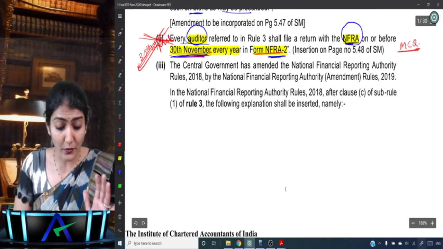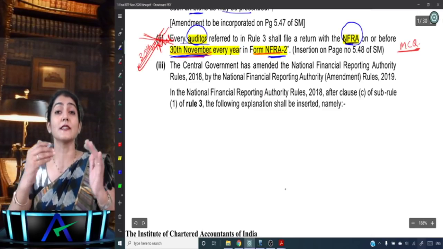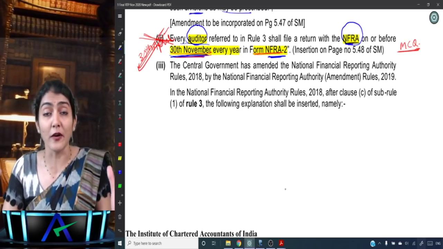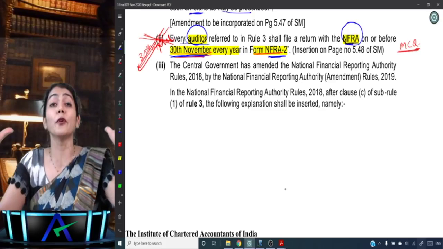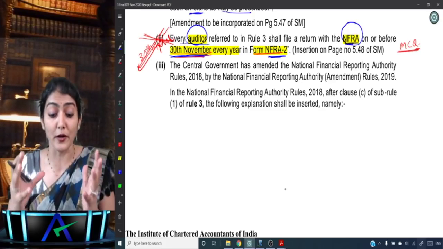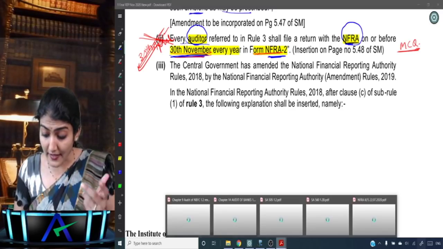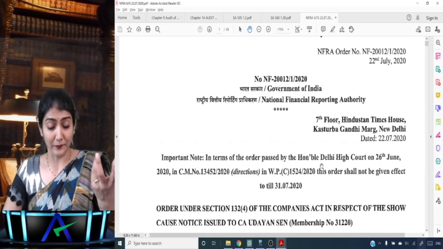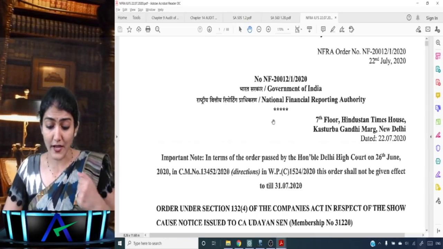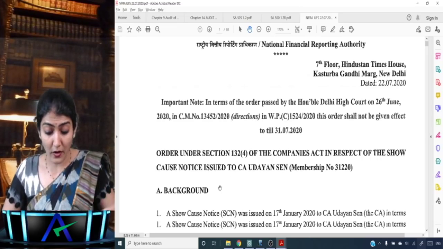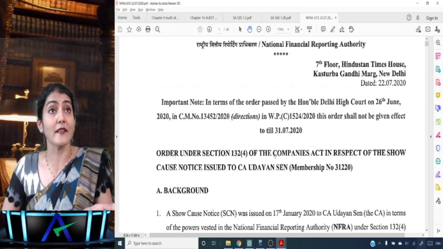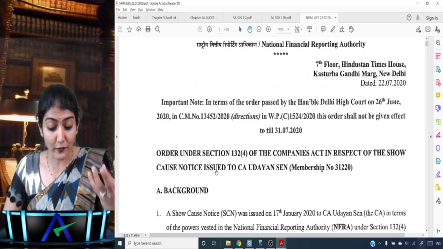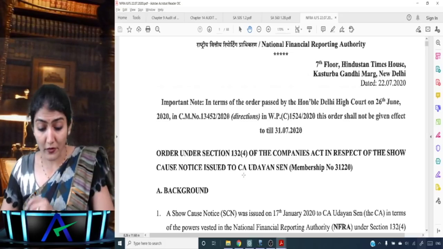Okay, right. And then we also have in section 132 the provisions regarding the applicability of NFRA: which companies, which audit firms, which auditors will come under the purview of the NFRA. And recently the NFRA has passed an order against one of the auditors in the ILFS case. Recently, on 22nd of July 2020, the NFRA passed the order under section 132(4), and we are discussing the amendments under section 132 only of the Companies Act, in respect of the show cause notice issued to a member of the institute.